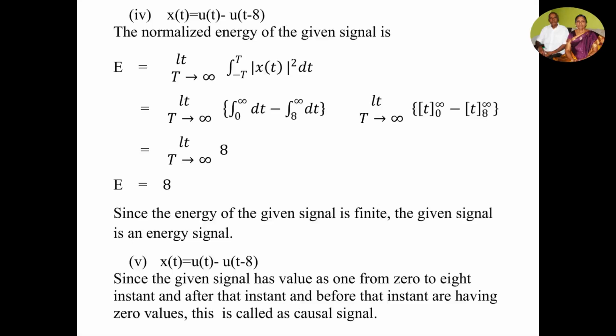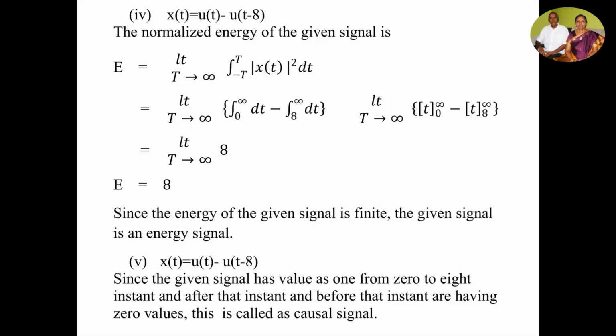Next, find the energy of the given signal. Energy is equal to limit of T tends to infinity, integral from minus T to plus T of mod x of t squared dt. So u of t is the unit step function, which has a value of 1 from 0 to infinity, and u of t minus 8 has a value of 1 from the instant 8 to infinity, 0 otherwise. So the first term is replaced by the integral with limits 0 to infinity, and the second term is replaced with the integral limits 8 to infinity.